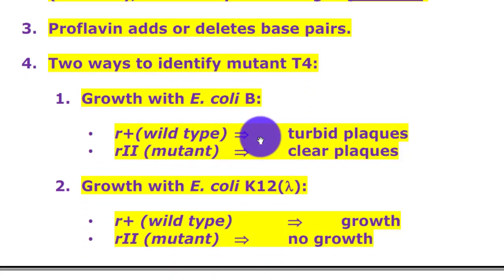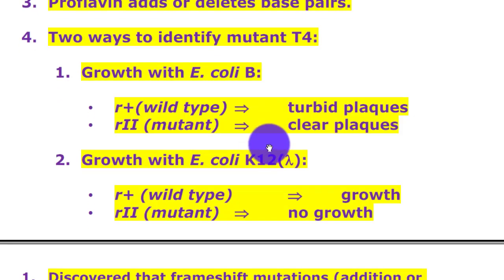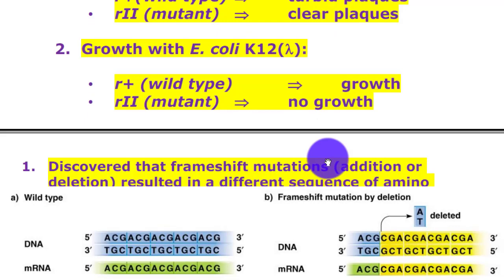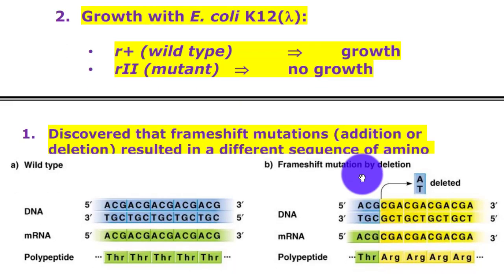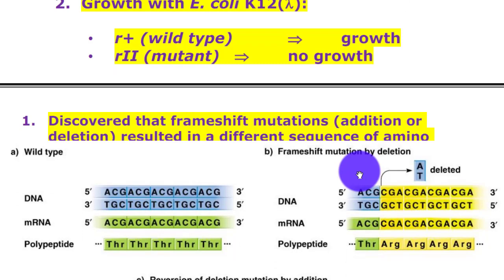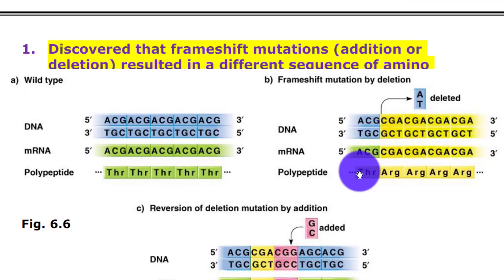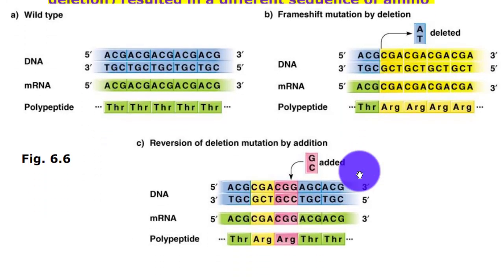Two ways to identify mutant T4 growing with E. coli: the wild type and mutant type, turbid plaque and clear plaque. Growth with E. coli, the wild type grows and the mutant does not. Discovered that frame shift mutation, addition or deletion, resulted in a different sequence of amino acids.